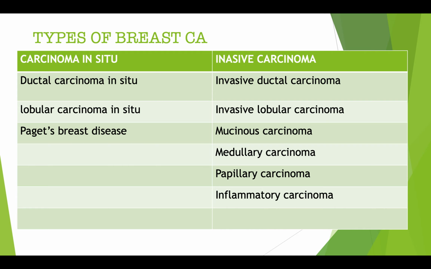We have carcinoma in situ. What is carcinoma in situ? Carcinoma in situ is a type of cancer that is confined within the epithelium and has not metastasized to the adjacent cells. So types of carcinoma in situ: ductal carcinoma in situ, lobular carcinoma in situ, Paget's breast disease. Then we come to the invasive carcinomas: invasive ductal carcinoma, invasive lobular carcinoma, mucinous carcinoma, medullary carcinoma, papillary carcinoma, inflammatory carcinoma.